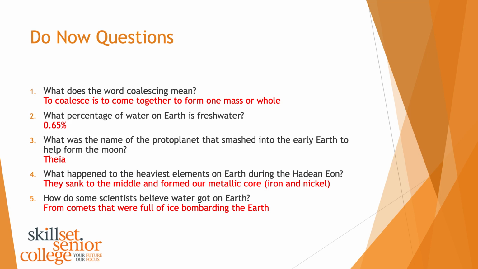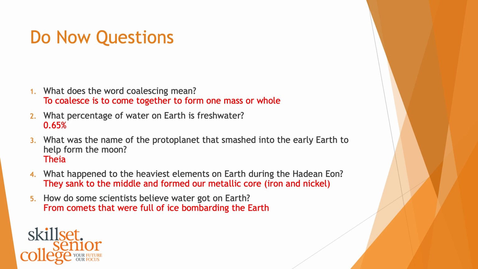I used some other examples like rivers, so small rivers coalescing to form one big river, eventually into an estuary and then into the sea. So coalescing is a word that we need to use when we're talking about the formation of planets.